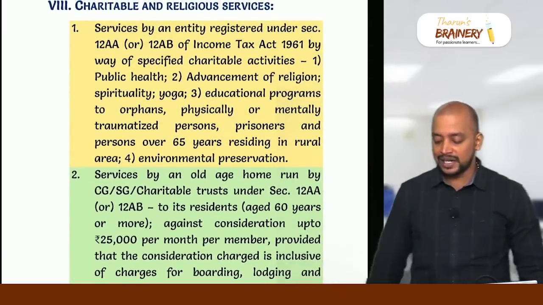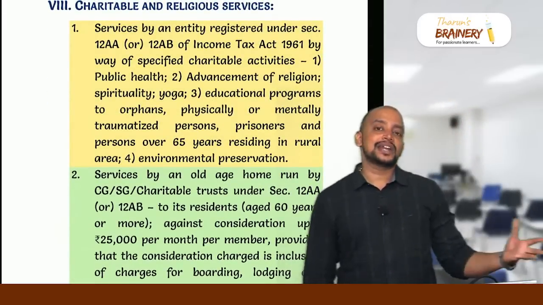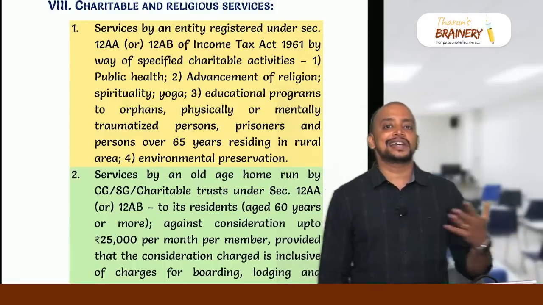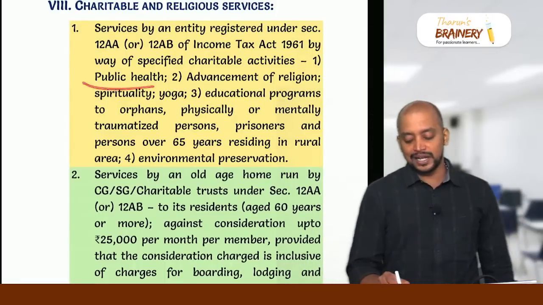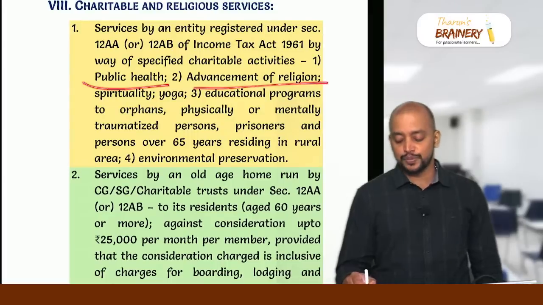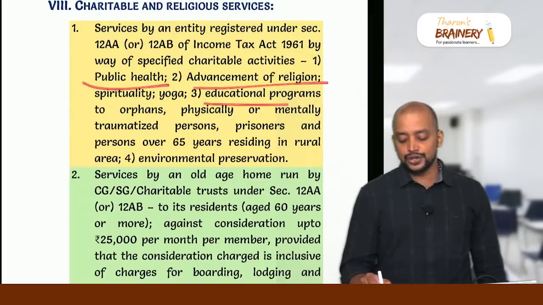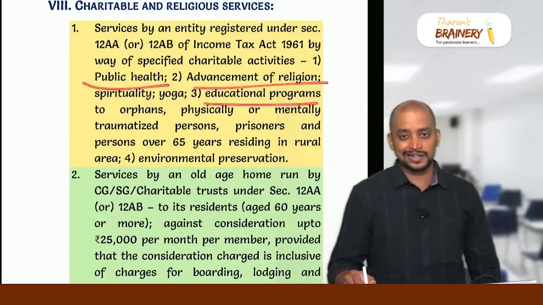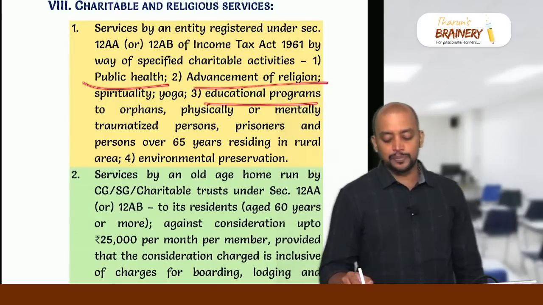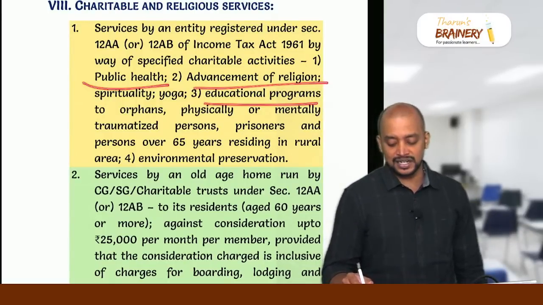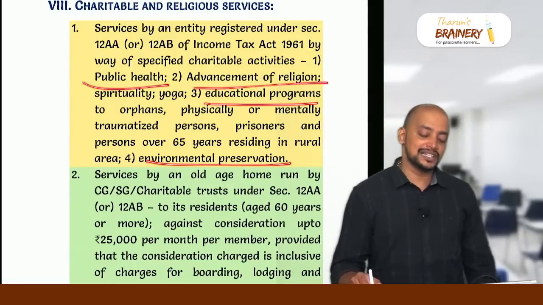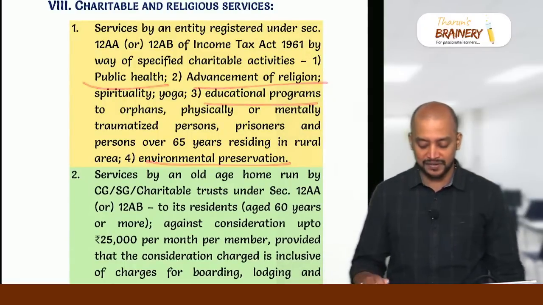Then charitable and religious services. So there is a charitable trust under 12A or 12AB. Only a few activities are considered as charitable activities. Number 1, public health. Number 2, advancement of religion, spirituality and yoga. Number 3, educational programs for orphans, physically or mentally disabled persons or traumatized persons or prisoners, and persons over 65 years residing in rural area. And number 4, environmental preservation. These are the 4 charitable activities. Any money collected towards these 4 charitable activities is exempted.